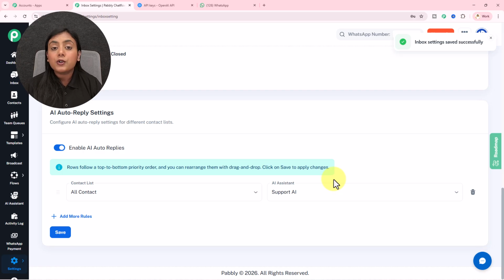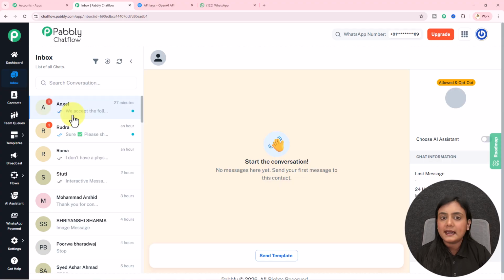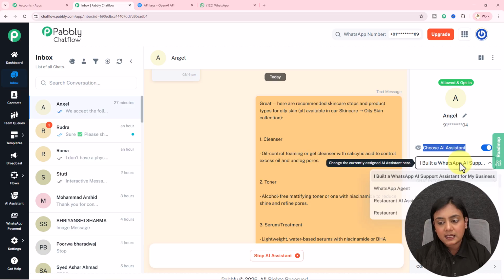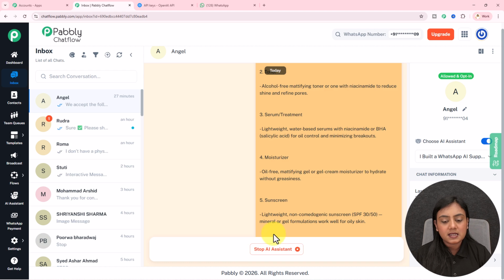What if I want to assign this assistant to a particular chat, not to all my contacts? For that, simply go to the inbox section right here. After coming to the inbox section, select any of the chats right here. I've selected this chat. Enable this choose an assistant button. Select the assistant from the drop down and save. Automatically you will see the assistant has been activated on this chat right here. Okay. Now this chat will get the help of the assistant. That is how you can particularly select any contacts from your inbox section to whom you want to automatically assign the support agent. Okay.